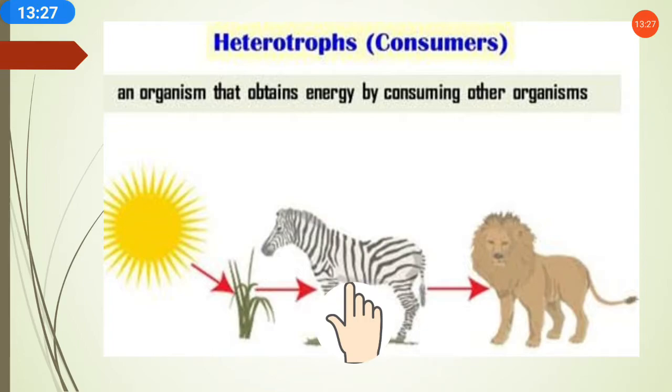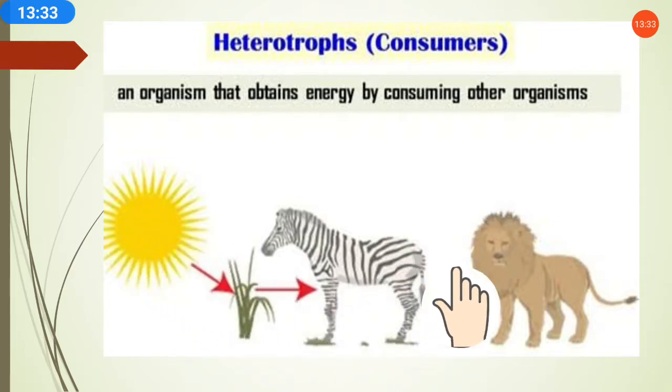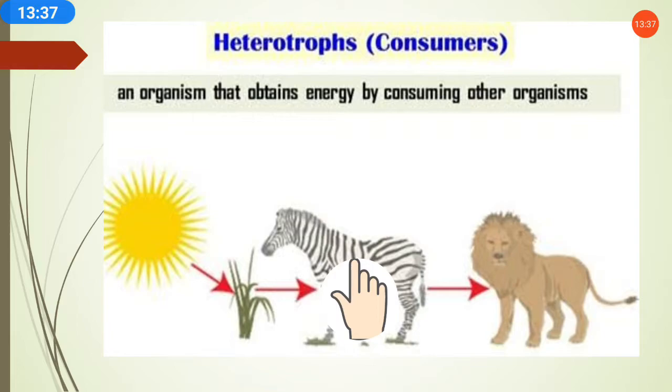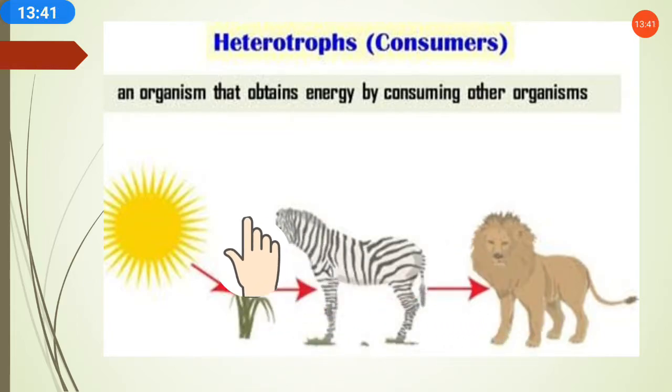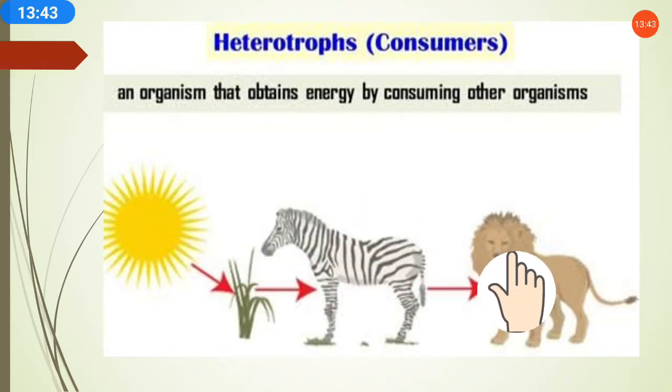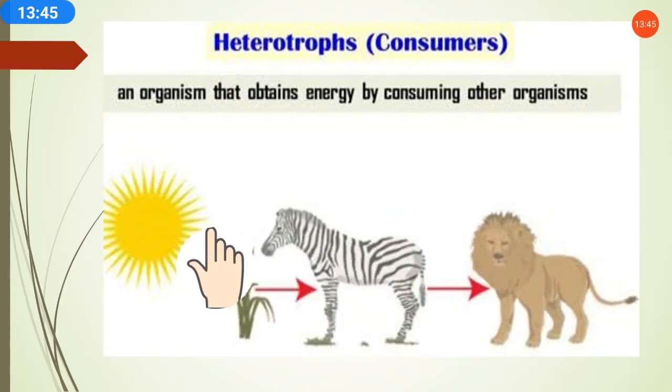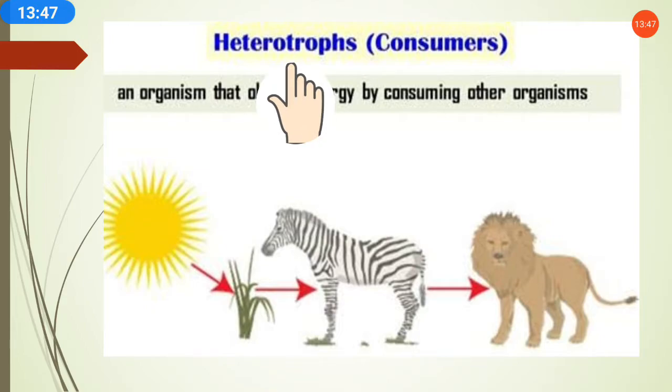So these animals are eating other animals and getting the energy. This is what shows heterotrophs, and they are consumers. This organism consumes that one, and then that organism consumes that one. So these are heterotrophs.